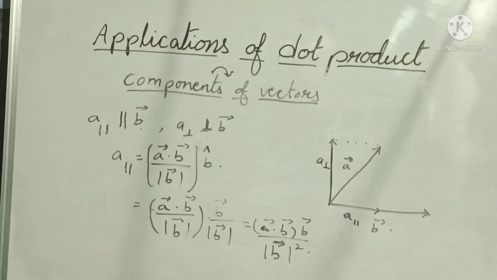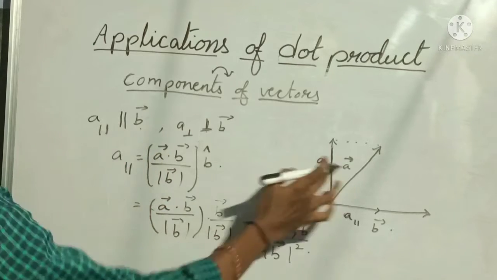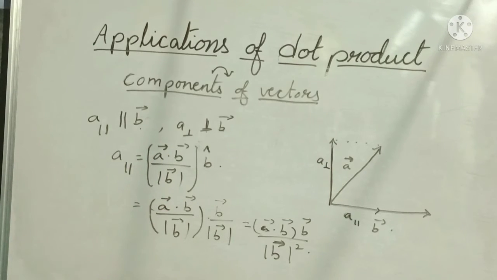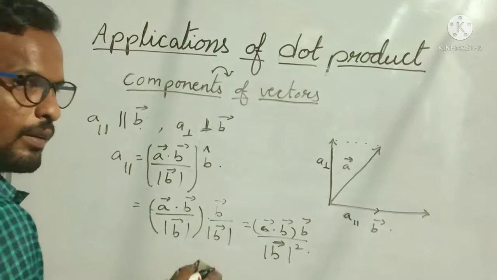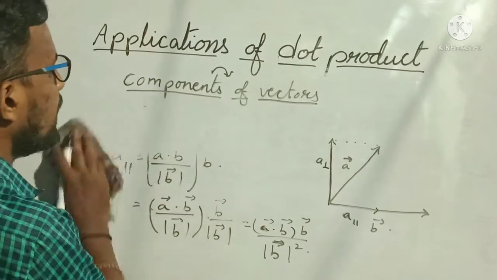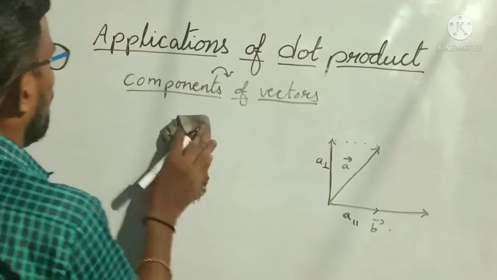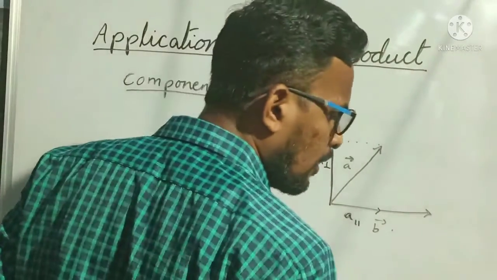Next we want the parallel component of A bar. Now we want the perpendicular component of A bar. Okay, let us see that now. I hope everybody understood up to here, right? Next, let us see the perpendicular component. So what is the perpendicular component?